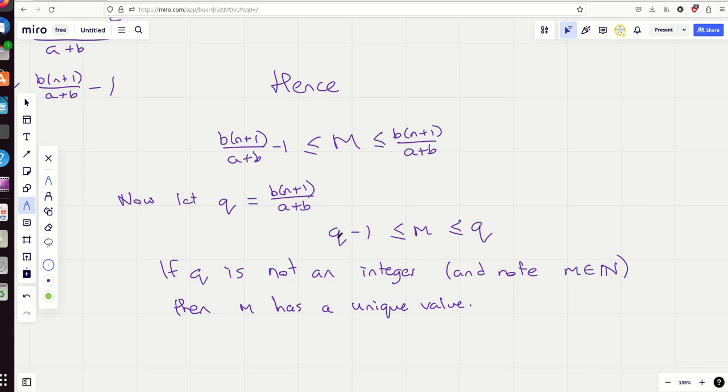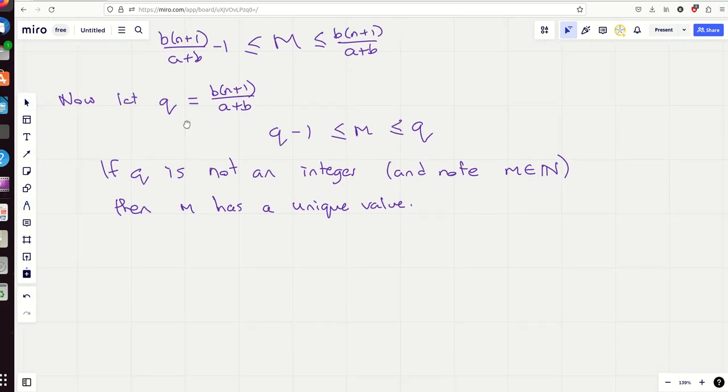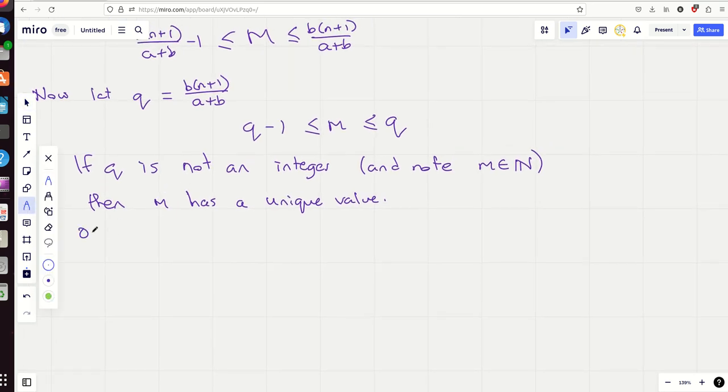Because you're essentially saying, let's say q was like 4.5, then m would be between 3.5 and 4.5, so m would have to be 4, because m is a natural number, a positive integer. But on the other hand, if q is an integer, then m could take two different values.